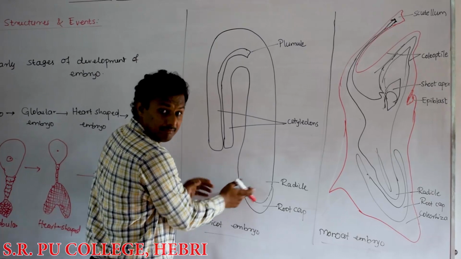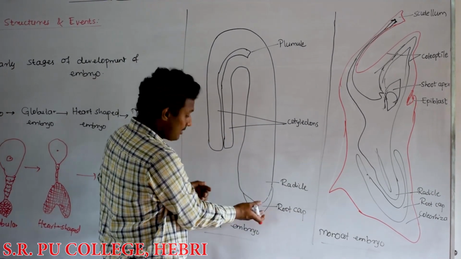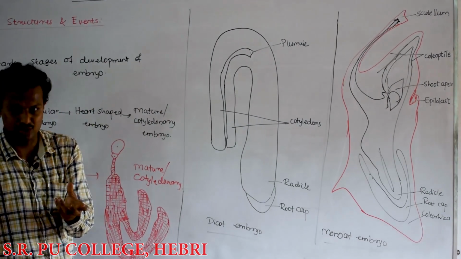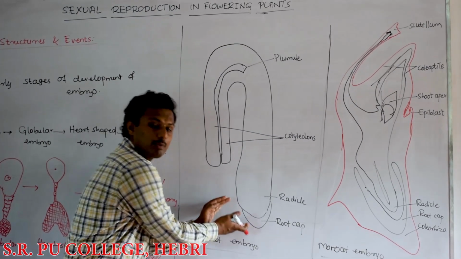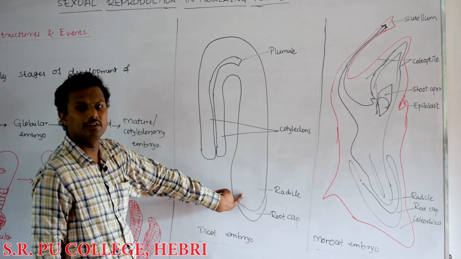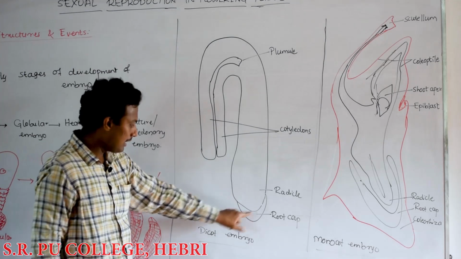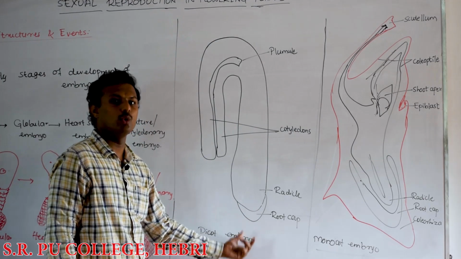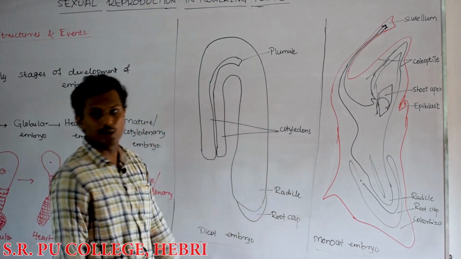The radicle, which later develops into the root, has a protective layer called the root cap, a thimble or funnel or metal cap like structure we study in the morphology chapter. It provides protection for the radicle, because the radicle consists of all young, meristematic, ever-dividing cells. To protect them, the root cap develops, mainly consisting of collenchyma and sometimes parenchyma cells. So this is the structure of the dicot embryo.